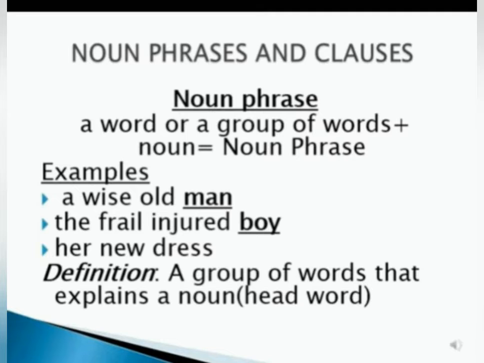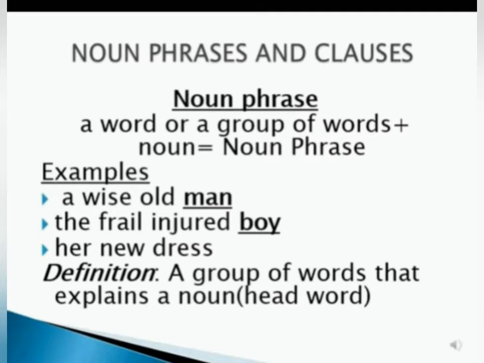Okay. Next you have the frail injured boy. Boy is the noun and the frail injured is the noun phrase. Her new dress. Dress is the noun and her new is the phrase. Understood? Now, what exactly does a noun phrase have? A noun phrase has a group of words along with a noun. So, in a noun phrase, you will compulsorily have a noun. Okay. So, what do you understand?